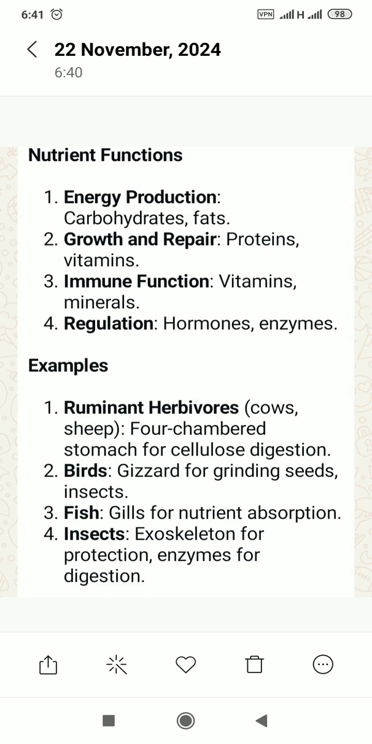For examples, we have the ruminant herbivores like the cow and the sheep. They have a four-chambered stomach for cellulose digestion. We have the birds. They have the gizzard for grinding insects and seeds. We have the fish. They have gills for nutrient absorption in the water. We have the insects that use an exoskeleton for protection and enzymes for digestion.